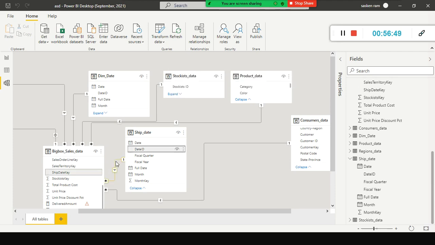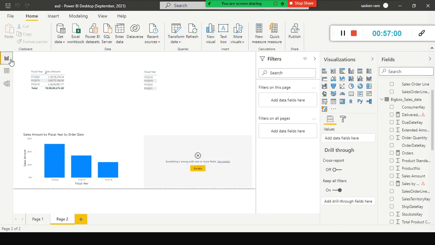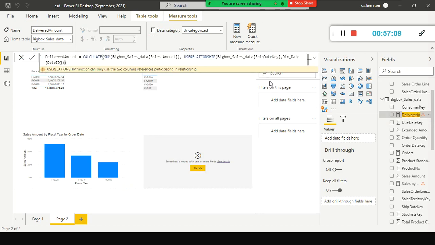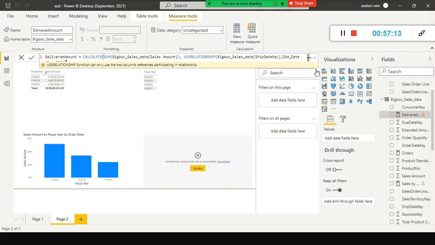If you hover the cursor, you can see date ID and ship date key. This date ID in both the tables should be unique. Anyway, we will discuss that also. So next, if I go here, it is not visible, right, it is not visible. Here I don't need this one at all, right? Fiscal year, and we have established the relation between those two.